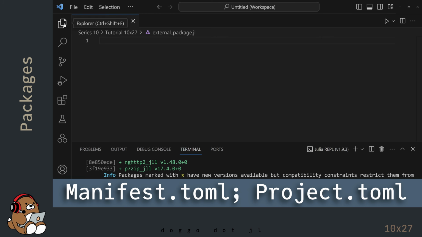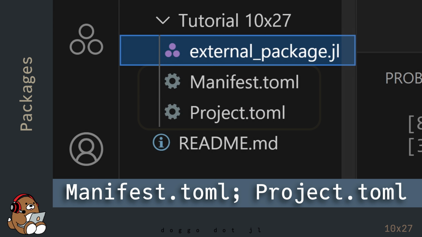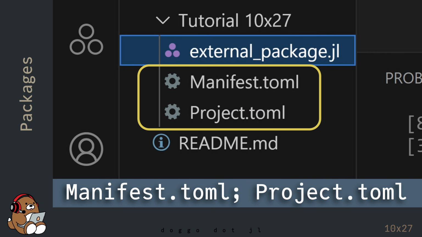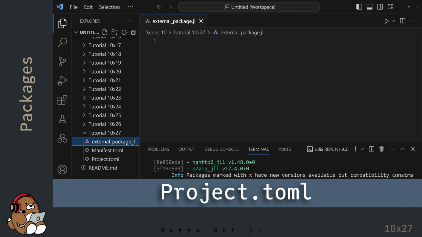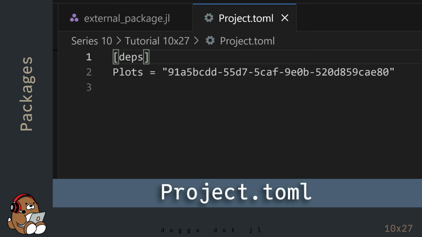In the Explorer panel, there will be two new files, Manifest.toml and Project.toml. The Project.toml file contains a list of all of the external packages loaded for this project. In this case, there's only one package named Plots.